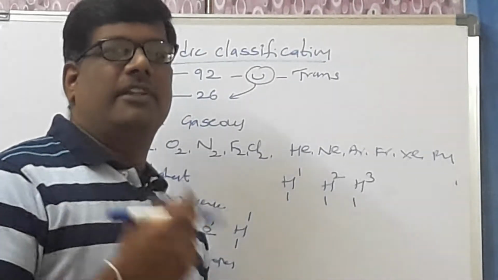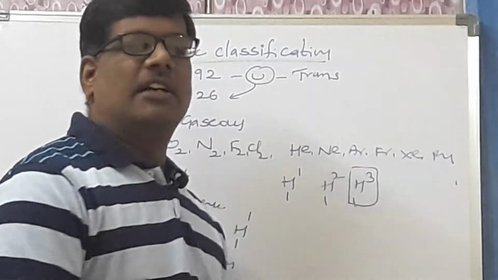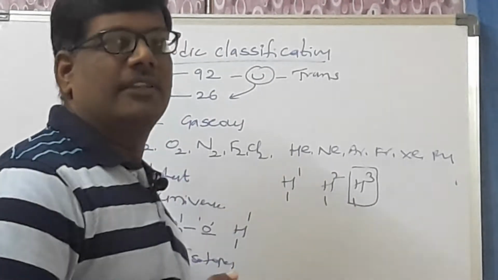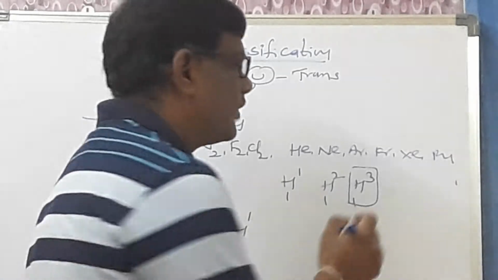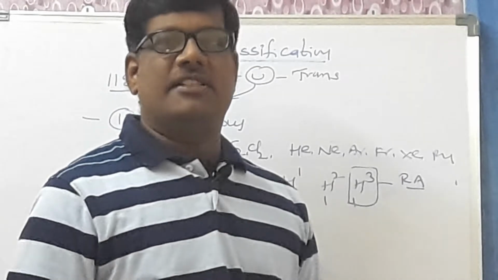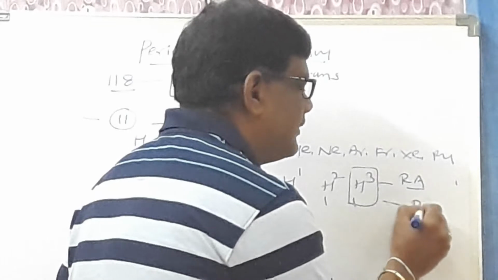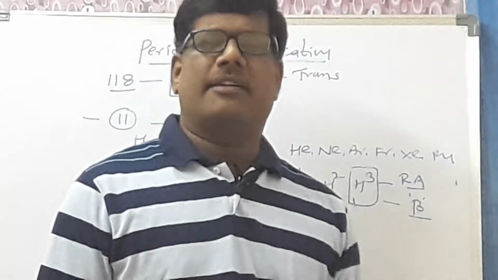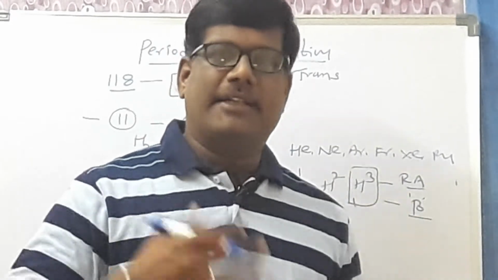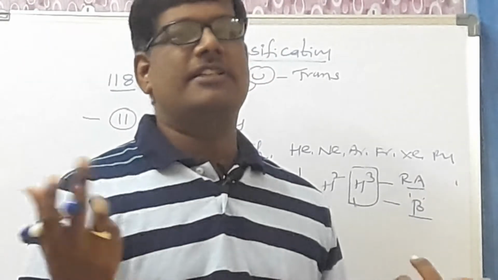Here I will give you a very important MCET bit. Take H13, which is called tritium. It is also represented as T13, H13 or T13, which is called tritium. And what is the importance of tritium? Tritium is a radioactive element and it emits the beta particle. Generally, radioactive elements are unstable. They emit alpha, beta or gamma, and convert into a stable configuration. Here tritium is the lightest radioactive element. So it is also an important point.